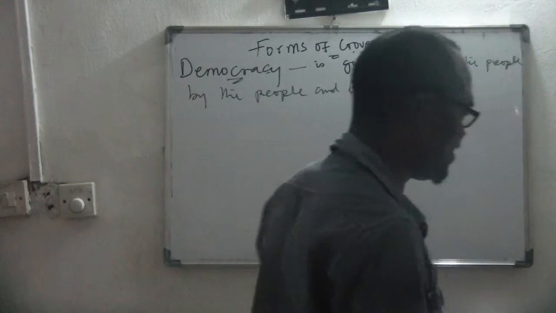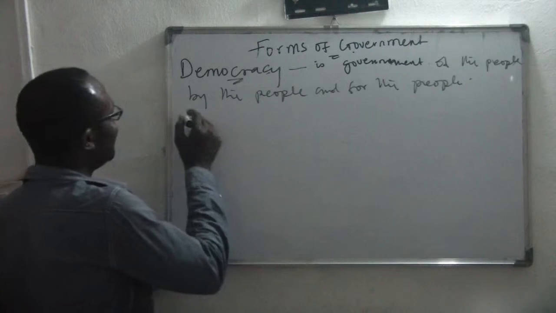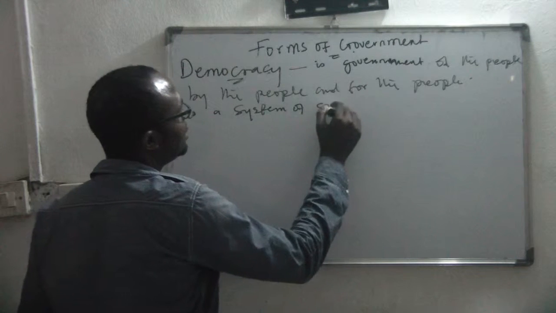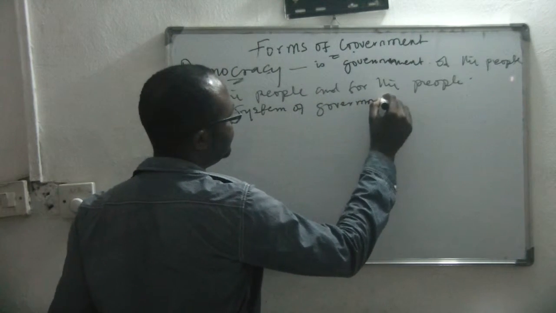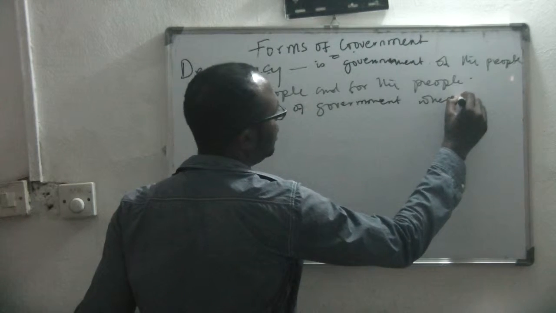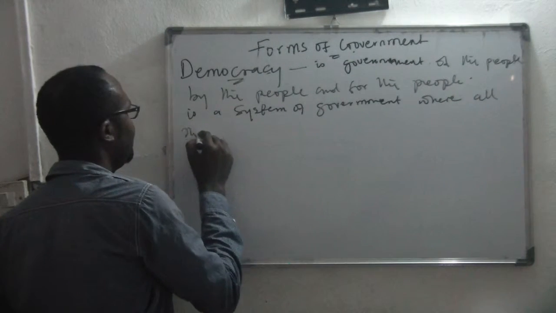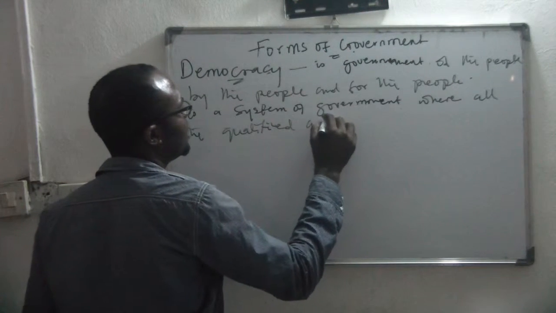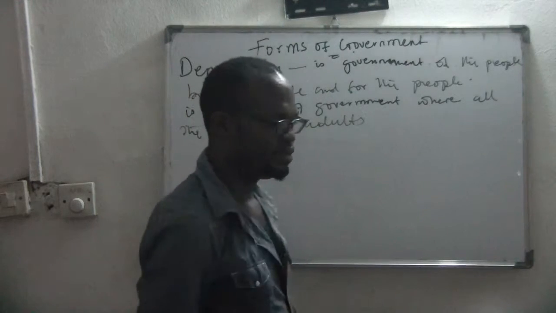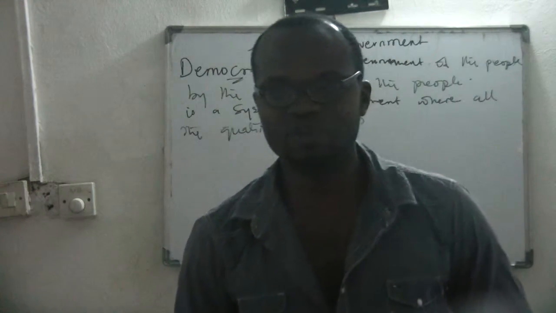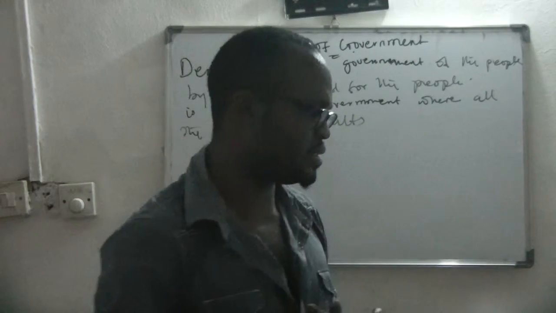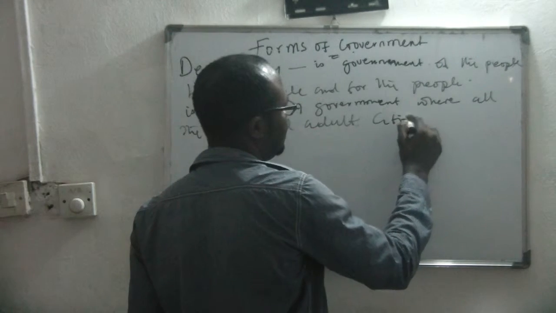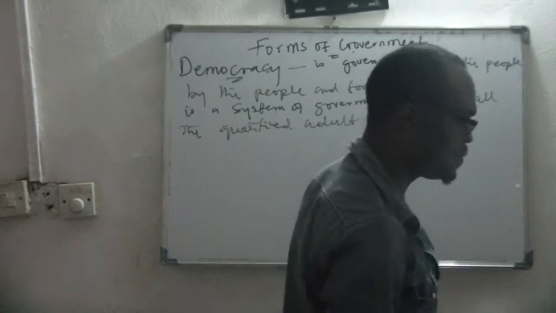But that's not the only definition of democracy. We can say that democracy is a system of government where all the qualified adults, or you can say adult citizens, is that clear?